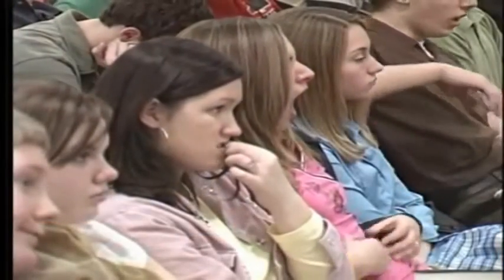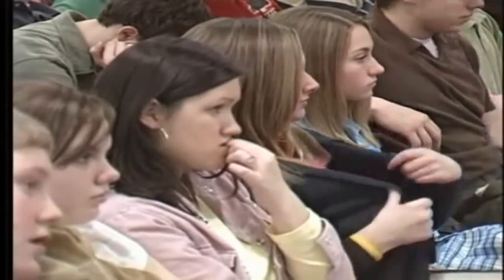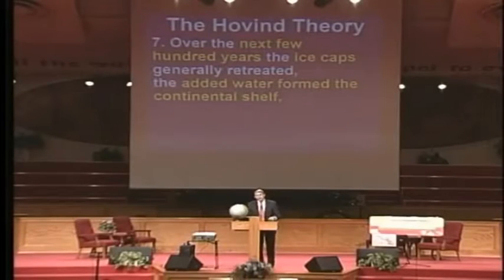Over the next few hundred years, the ice caps would slowly melt back, retreating to their current size. The added water from the ice melt would raise the ocean level, creating what's called a continental shelf. It would also absorb carbon dioxide out of the atmosphere, which allows more radiation to get in, which is going to shorten people's lifespans. And in the days of Peleg, it finally took effect. The earth still today shows the effects of this devastating flood.